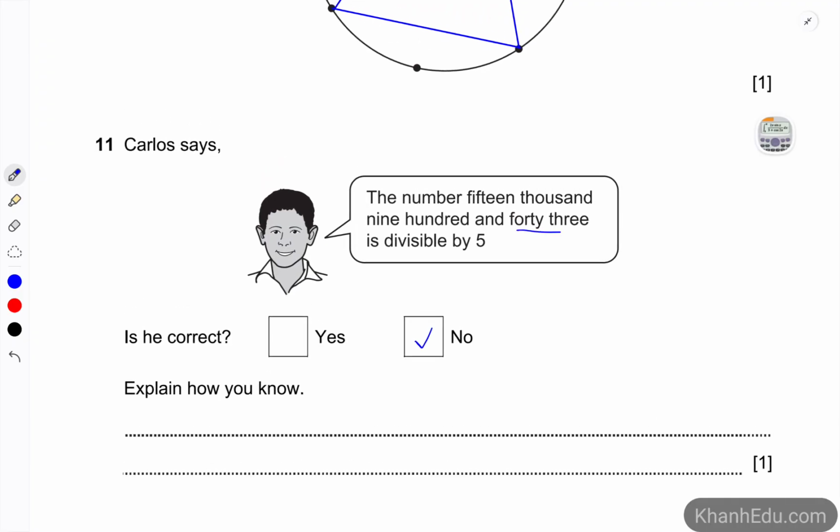But here we have 3 at the end. 3 is the units digit. So the explanation here is that the number ends with digit 3.